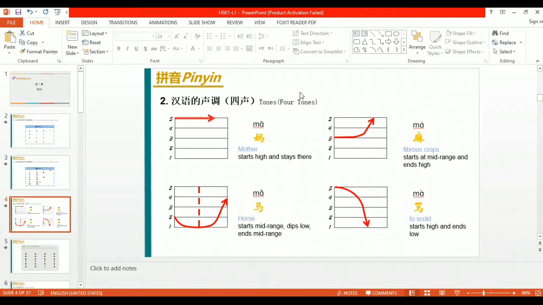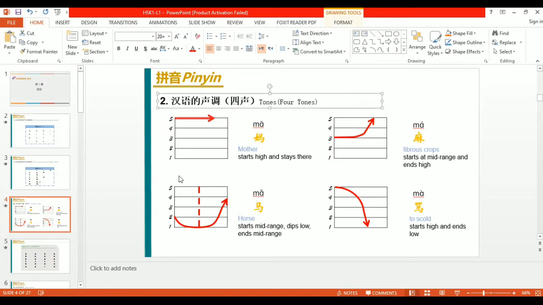First, there is the first tone. You can see this first line over the a. Here you can see the five points, 1, 2, 3, 4 and 5, and the first tone is the line over the final.